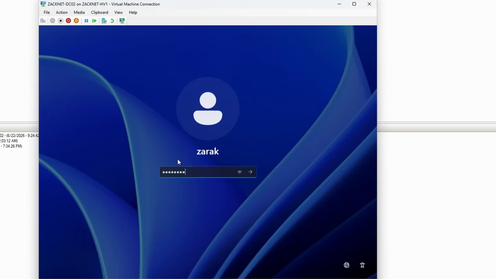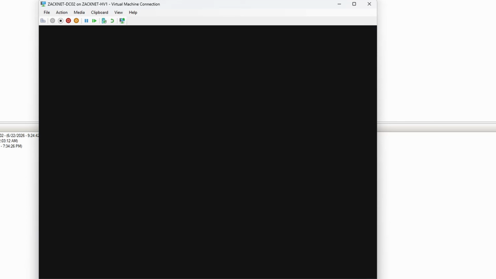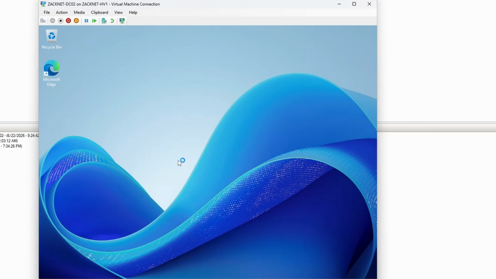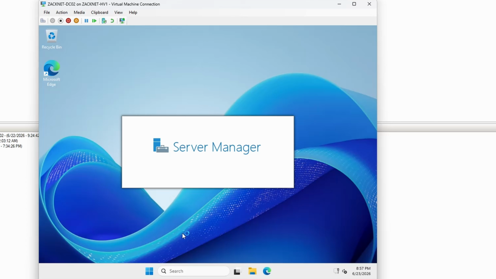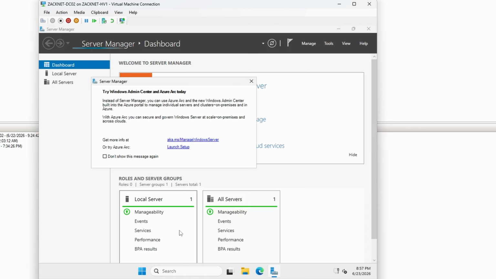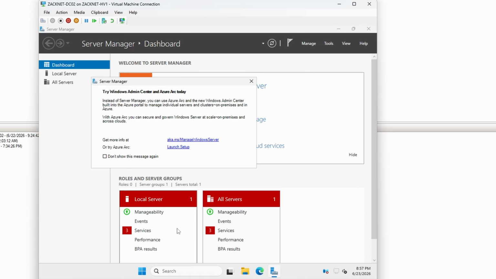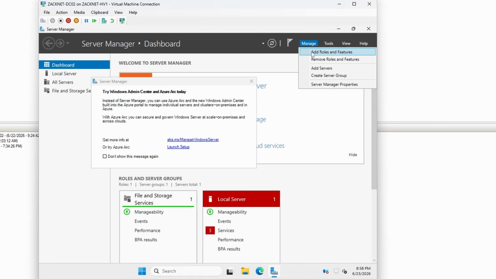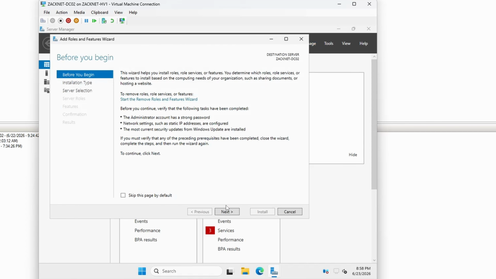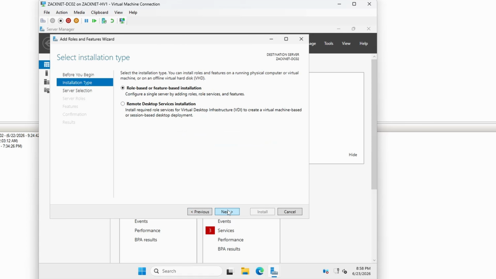So get logged in with your local administrator account. And then we will do the same thing we did. Which is we are going to go on Manage and then Add Roles and Features and hit next.